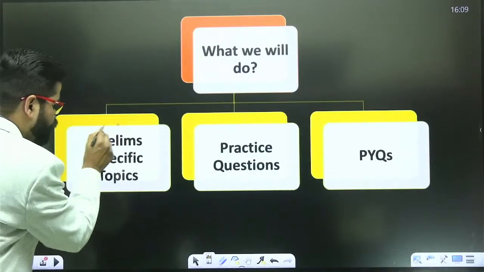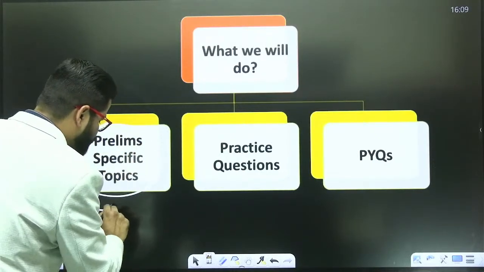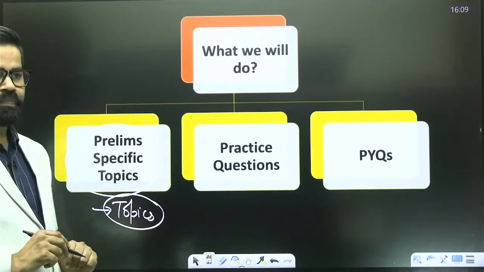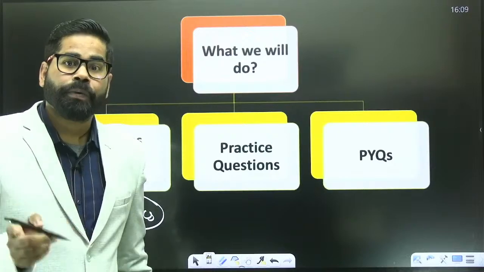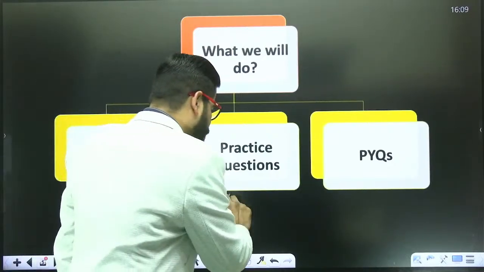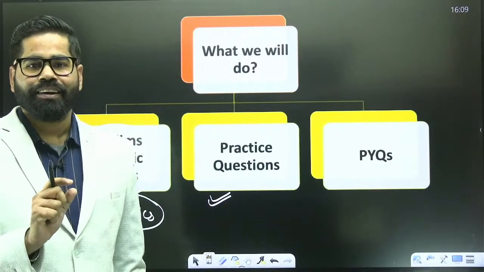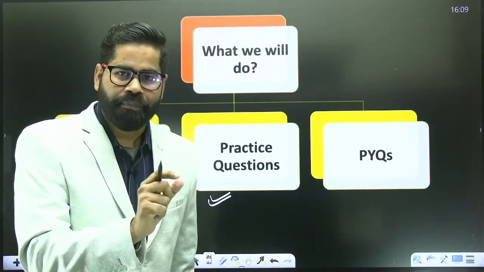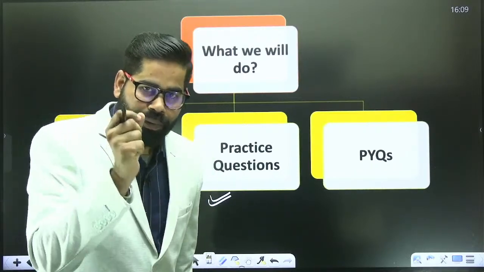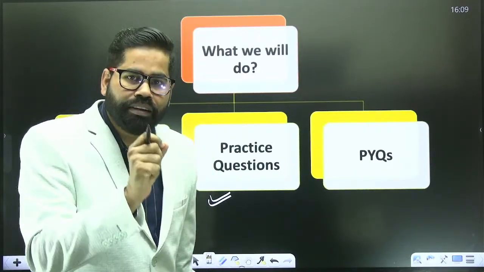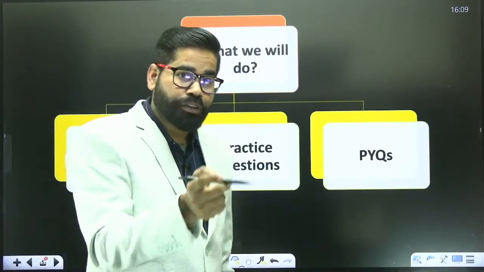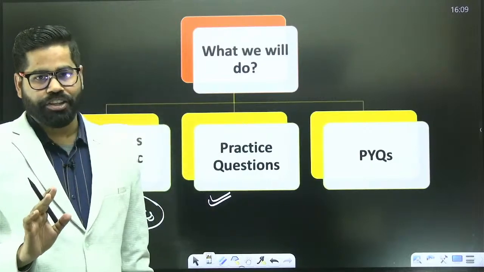We will have topics with us which are going to be relevant for the examination. Second thing is, we will have multiple questions. We will practice multiple questions so that all these things would be on your tip. It's not that we will just give you topics or notes. We will make sure that you are memorizing these topics and are able to recall them in the examination.